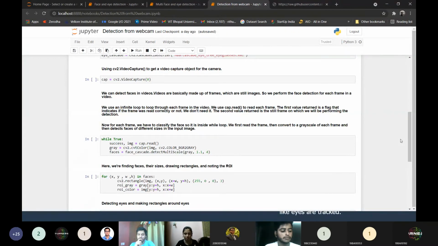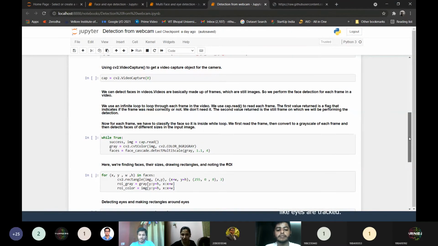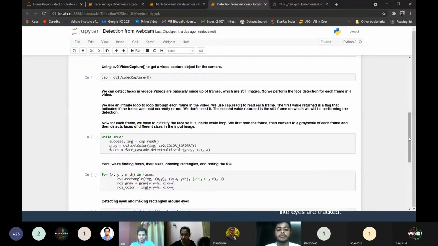For this second, I have this. Suppose I change here, then this is your second frame. Suppose I am here, so this is your third frame, right? So there are multiple frames in a video. We perform the face detection for each frame in the video. That's why I need to enclose it inside a while loop. I'll use an infinite loop to loop through each frame in the video.